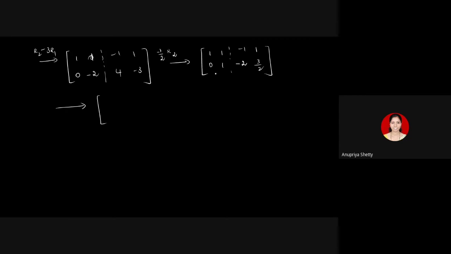And now remember, the first block should be identity, or we know that the entries above the pivot must be zeros. So I have to go for R1 minus R2 again. 1 minus 0 is 1. 1 minus 1 is 0. Here this block is as it is. Second row as it is. First row minus 1 plus 2.